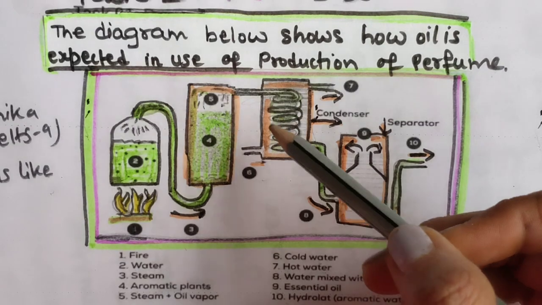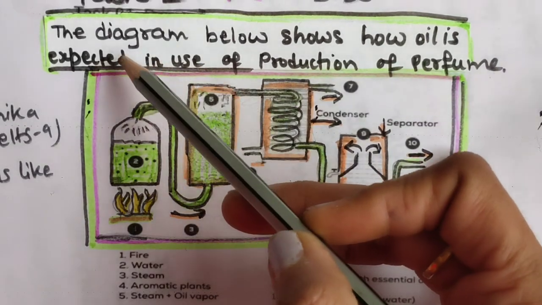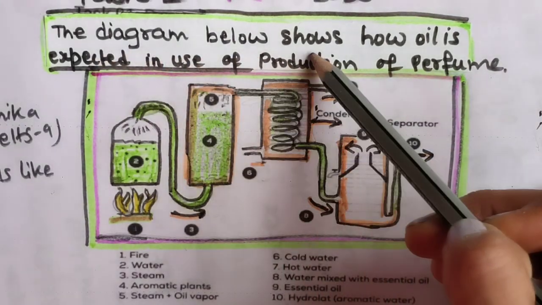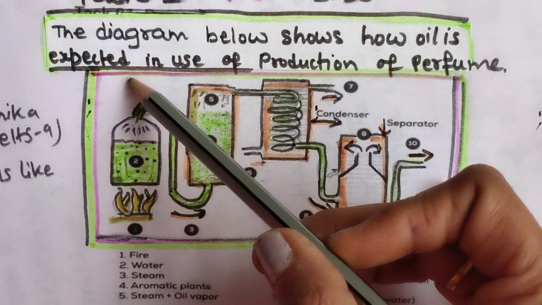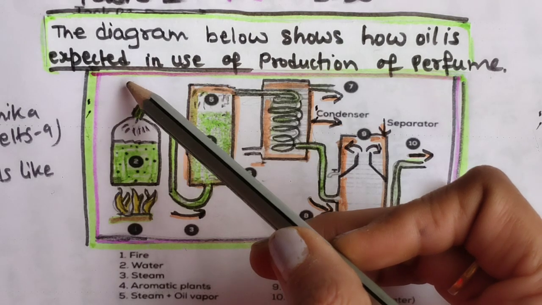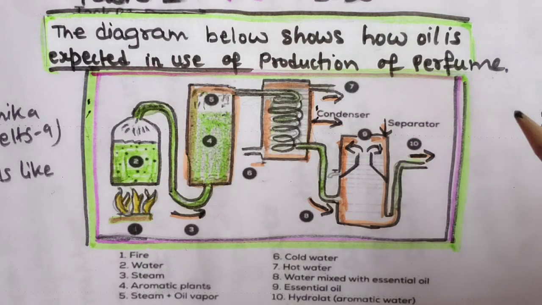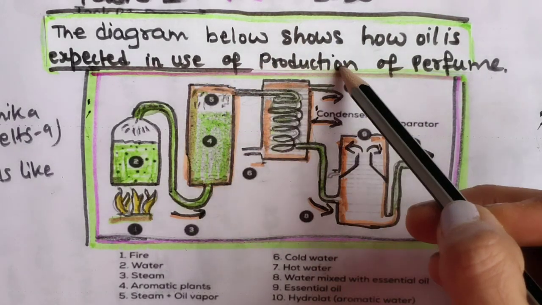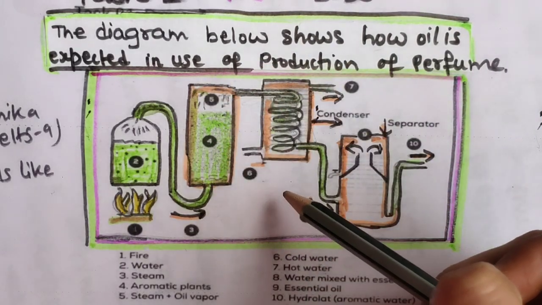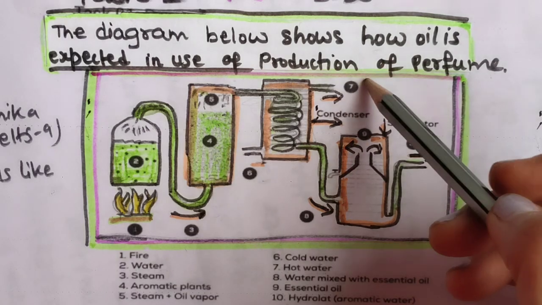So we have read the question and the diagram also. Now let's read the question statement. The diagram below shows how oil is extracted in the production of perfume. Okay, so I have read the question statement, and I even understood the diagram also. Now let's write the introduction.